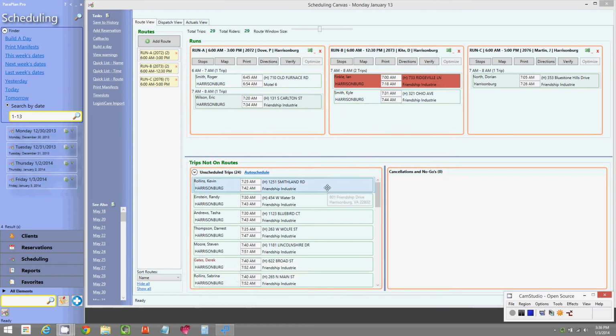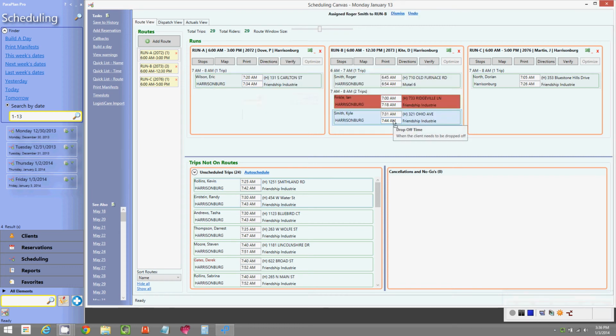Now, besides dragging trips from the unscheduled bin onto a route, you can also drag trips from route to route. So let's say I notice that Roger Smith, for some reason, doesn't get along with driver Dove. I can immediately drag Roger to a different route.